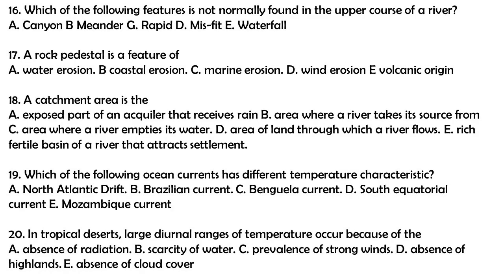Question 16. Which of the following features is not normally found in the upper course of a river? A. Canyon. B. Meander. C. Rapid. D. Misfit. E. Waterfall. The answer to this question is B. Meander.